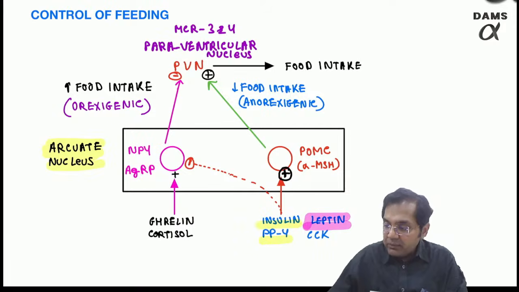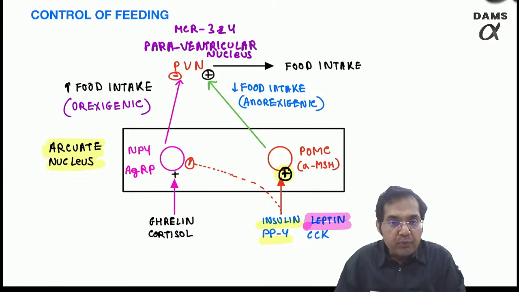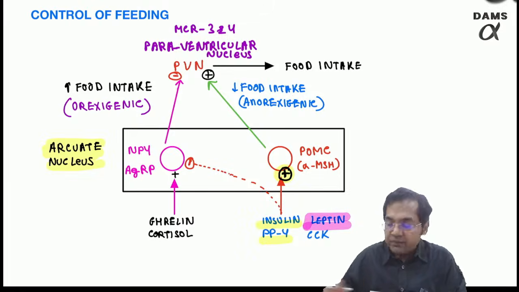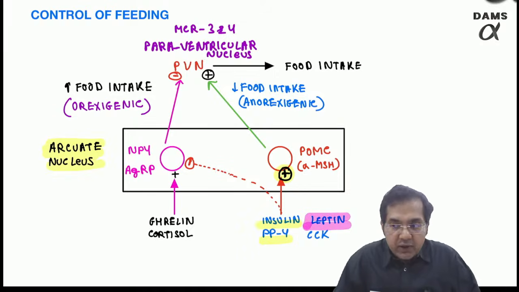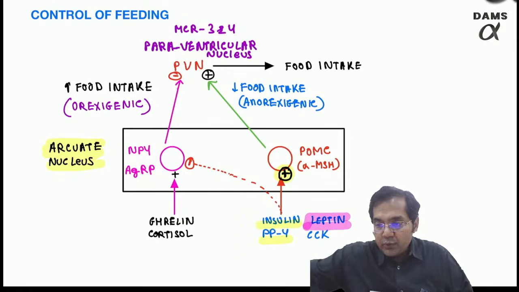It stimulates a particular center, the pro-opiomelanocortin neurons, which then stimulate paraventricular nuclei, which causes a decrease in food intake. And this is the reason the arcuate nucleus is the better answer and not the ventromedial nucleus, right?